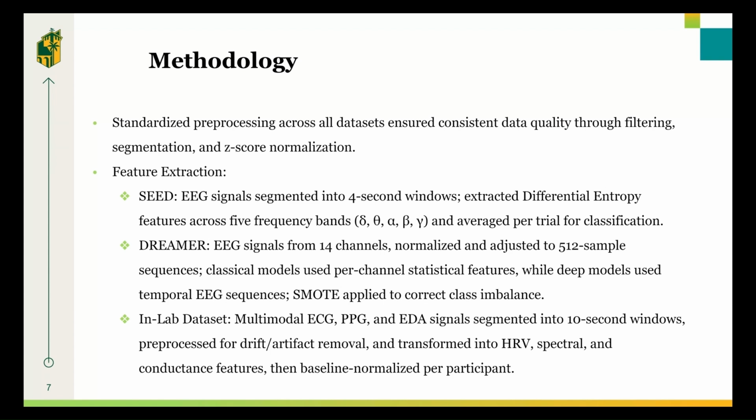For classical models, we used simple per-channel statistical features. For deep models, we fed them the full temporal EEG sequences. We also applied SMOTE to handle the dataset's class imbalance. And for our in-lab dataset, we segmented the data into 10-second windows and transformed the raw signals into meaningful physiological features like HRV, spectral, and conductance metrics, which were then normalized against each participant's baseline.